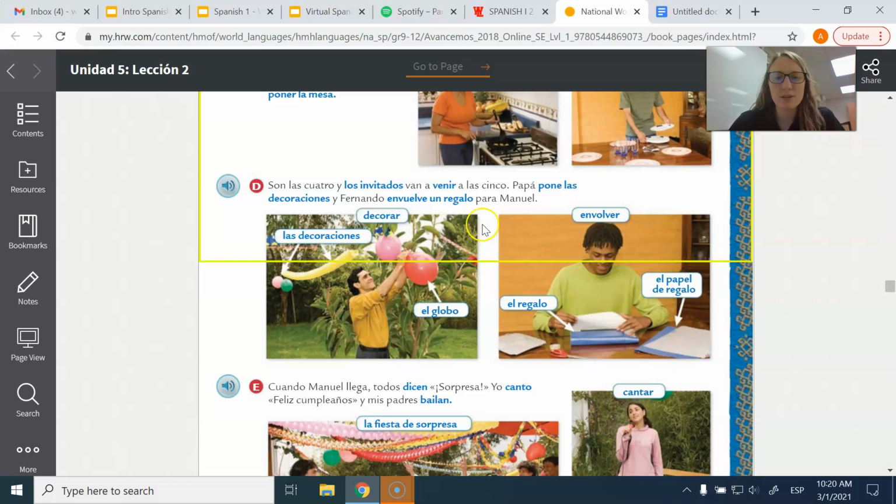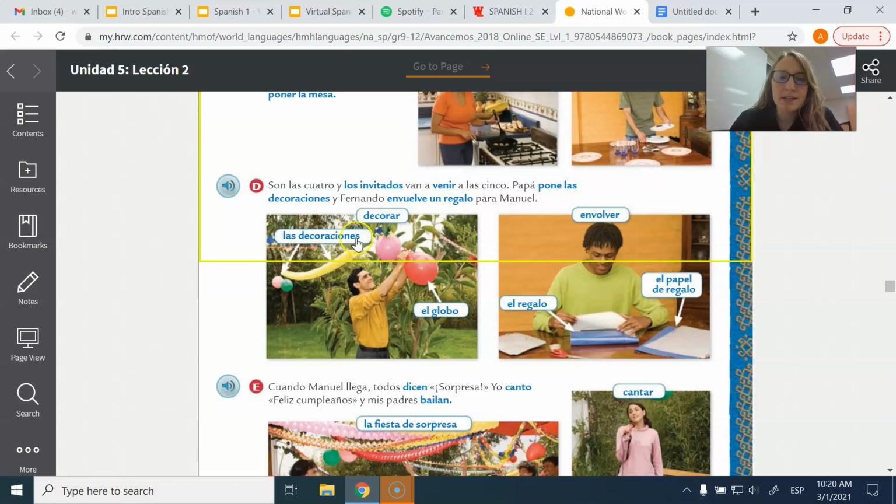Son las 4 y los invitados van a venir a las 5. Los invitados are like the people who are invited, or like the guests. Again, this is a use of our ir a infinitive. We have the ellos conjugation of ir, the letter A, and then an infinitive. Venir means to come. So they're going to come at 5.